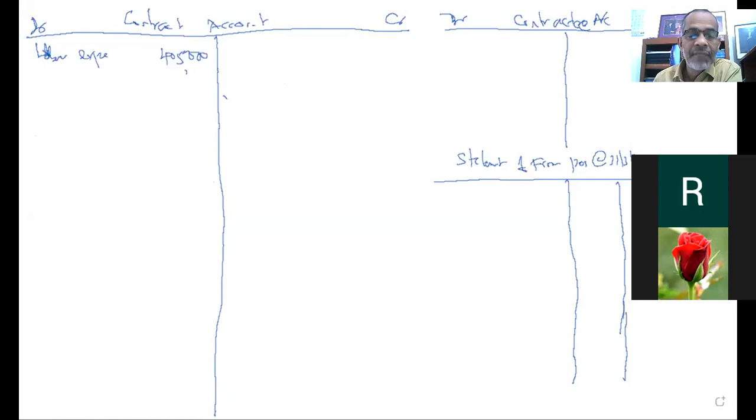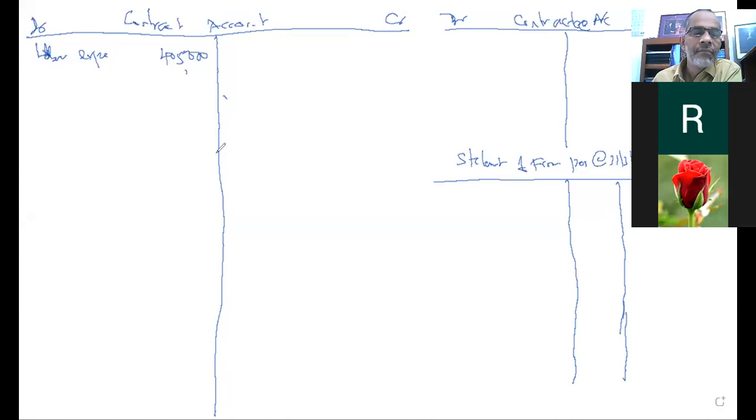What is the next one? Materials, direct to site less returns, 410,000.